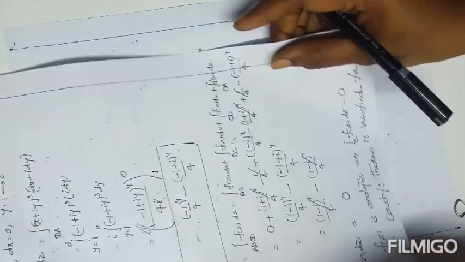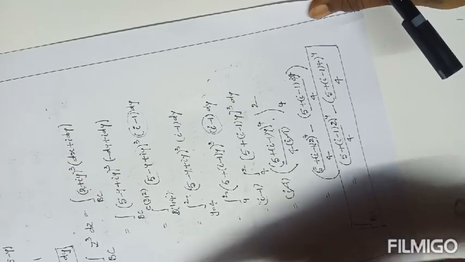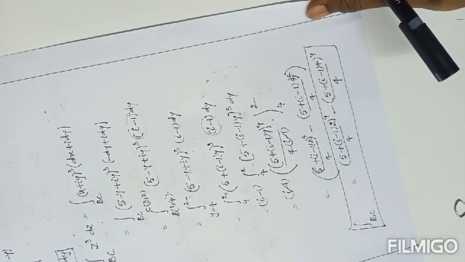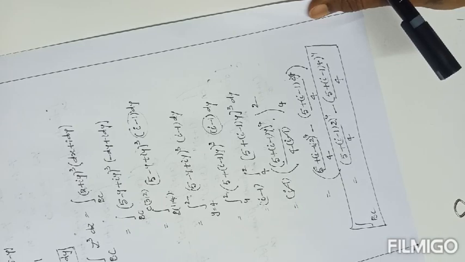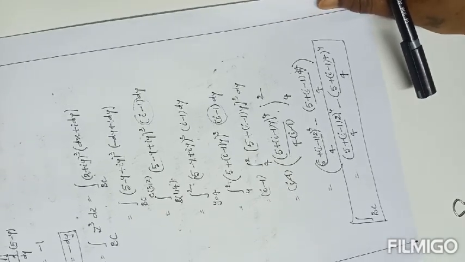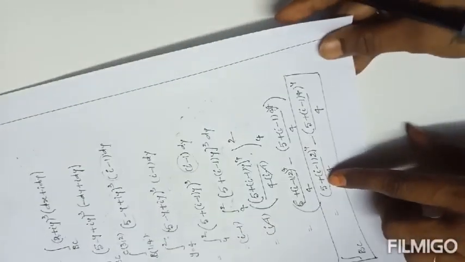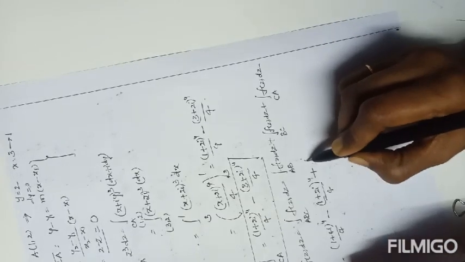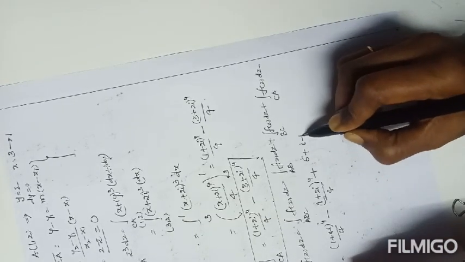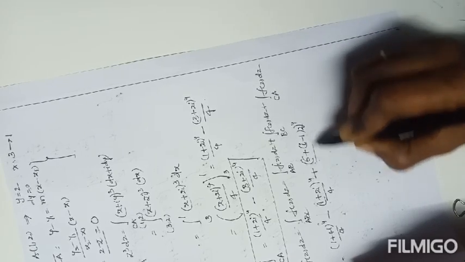Along the line BC bar: (5 plus (I minus 1) 2) whole power 4 by 4